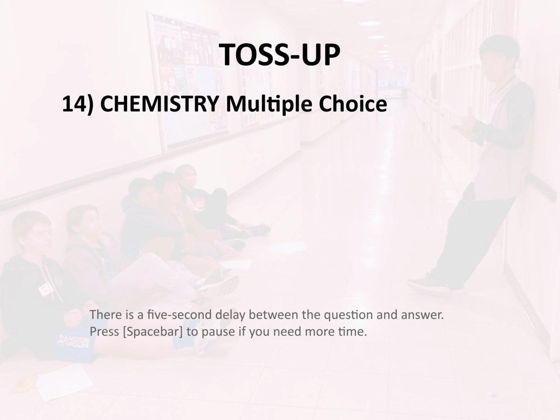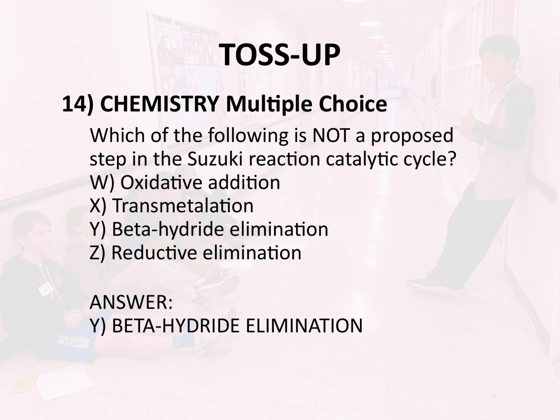Toss-up 14. Chemistry. Multiple choice. Which of the following is not a proposed step in the Suzuki reaction catalytic cycle? W. Oxidative addition. X. Transmetallation. Y. Beta hydride elimination. Z. Reductive elimination. Answer: Y. Beta hydride elimination.